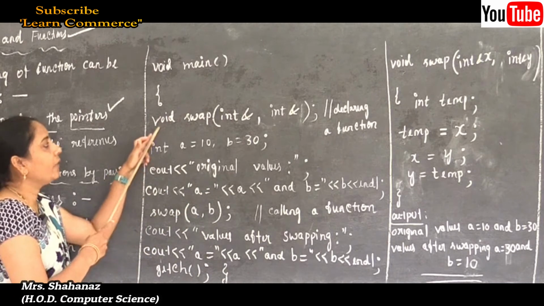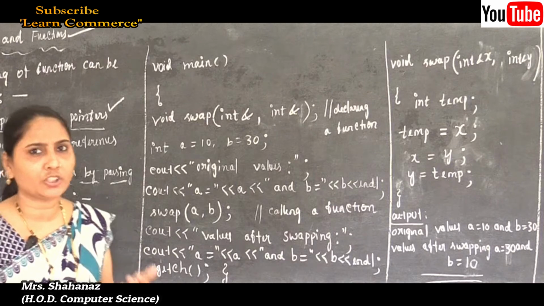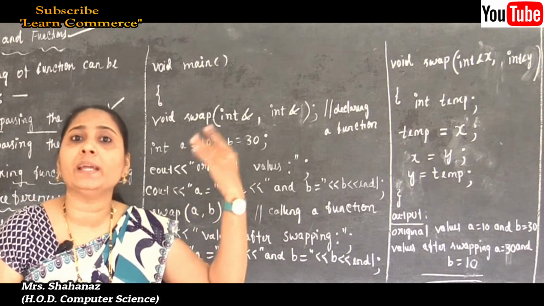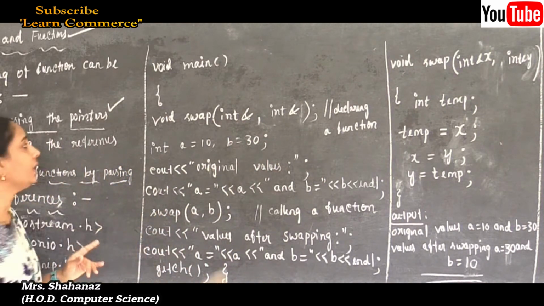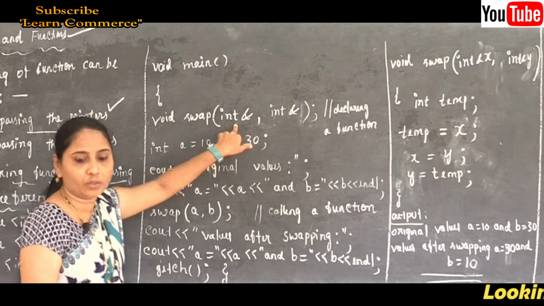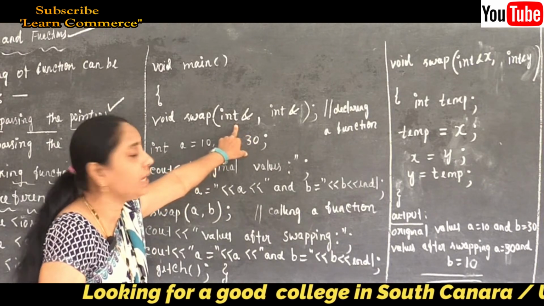So here we are going to declare the function. The note I said earlier applies only to pointers, that is, passing the pointers, not references. Clear? So void swap, but in the case of references, the symbol we use is the ampersand.